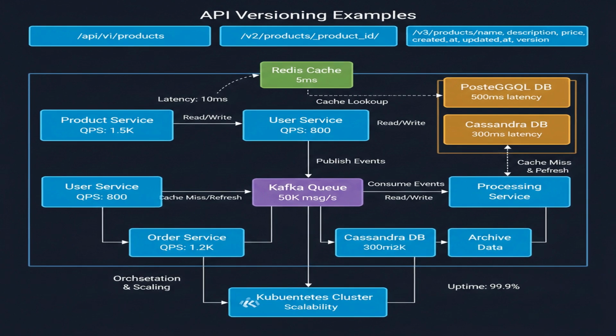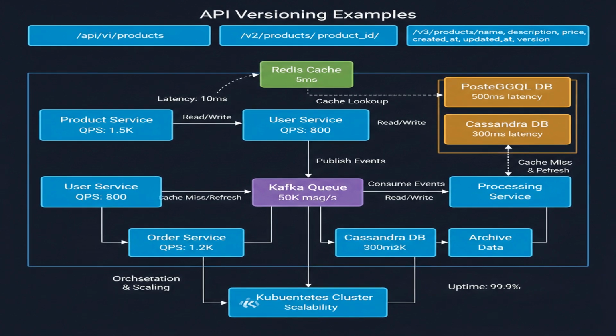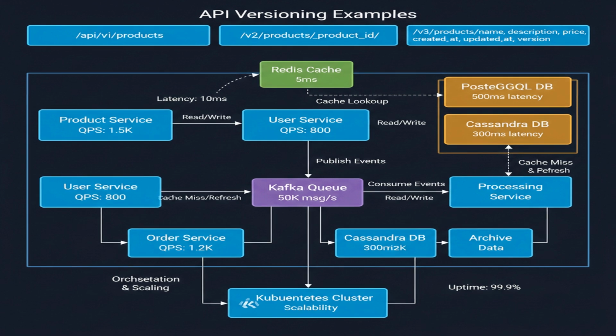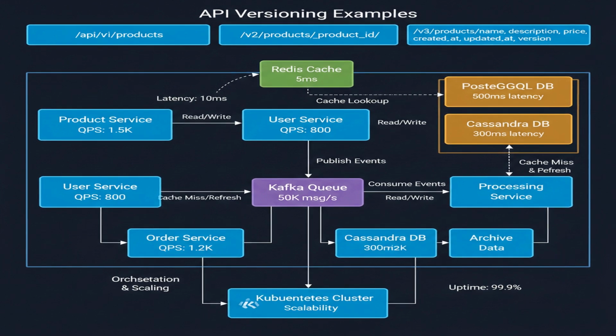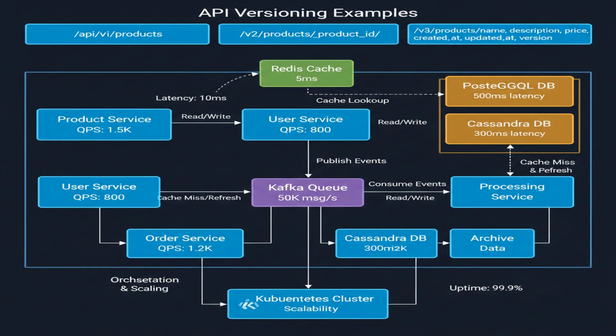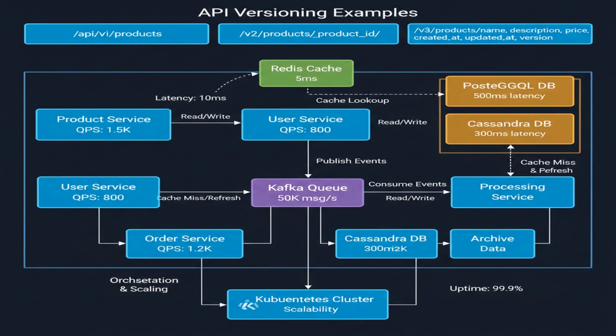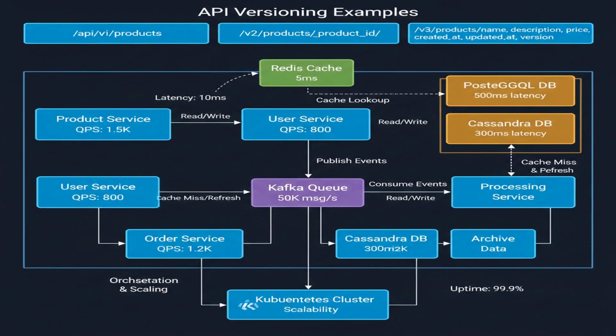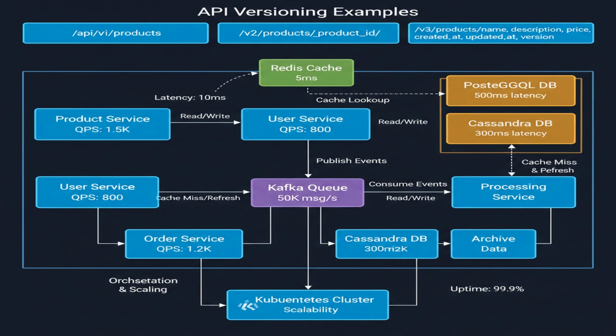For our product API, we'll use semantic versioning, v1, v2, v3. We'll include the version number in the API path, /API/v1/product. Evolution strategy. We'll use backwards compatible changes whenever possible. For breaking changes, we'll introduce a new API version.